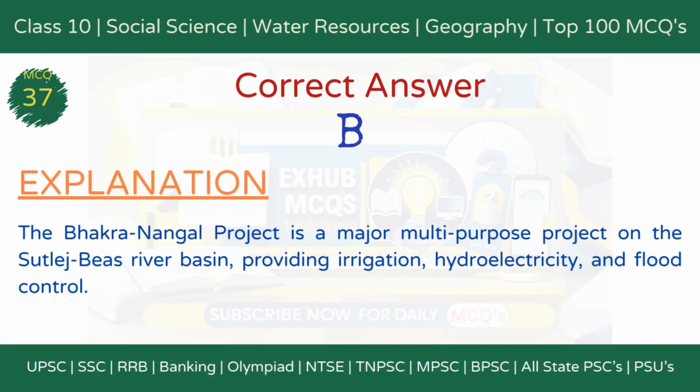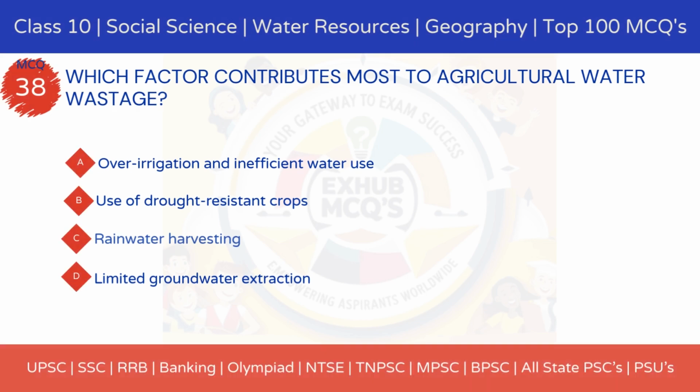The correct answer is option B. It serves multiple purposes, including irrigation and hydroelectricity. Explanation. The Bhakra Nangal project is a major multi-purpose project on the Sutlej-Beas River Basin, providing irrigation, hydroelectricity, and flood control.